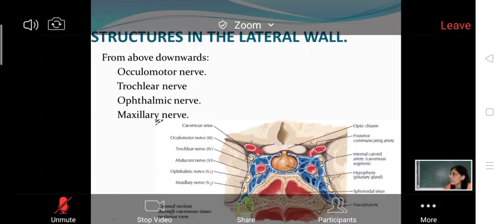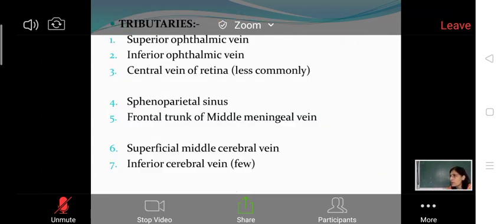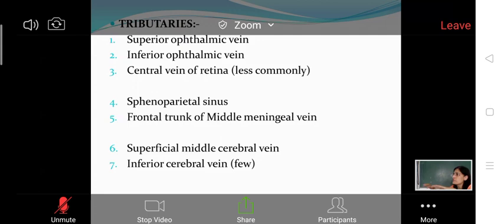Now, because the cavernous sinus is a venous sinus, that means it will be draining blood from the surrounding structures. It drains blood mostly from the eyes or orbit, meninges and brain. So all the veins which drain the blood of the orbit, brain or meninges into the cavernous sinus form the tributaries of the cavernous sinus.